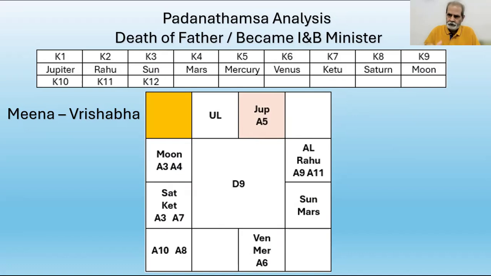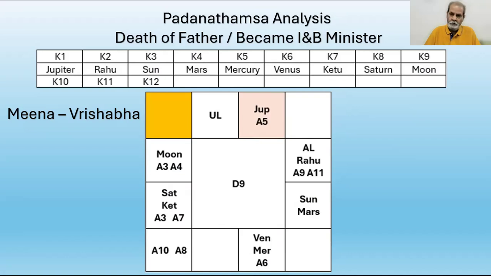So these two sets belong to one group. The set of A9, 9 from A9, and also A8, 8 from A8, these two belong to one group, that is B. Now, let's start the analysis from the Antardasha sign as usual. The Antardasha sign is Vrishabha.